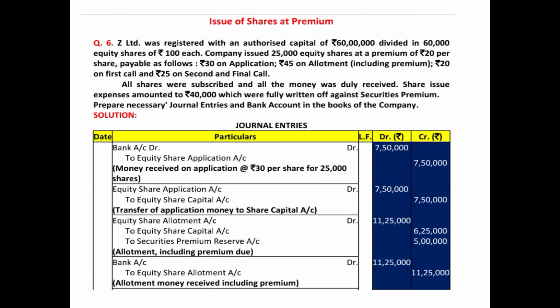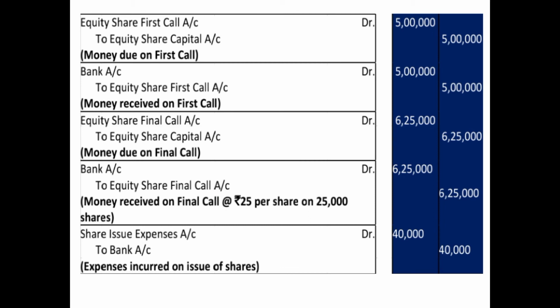Now we'll pass the entry for the first and the final call. For the first call, we'll pass the due entry first, and at the time of first call the company is calling up 20 rupees. So 20 rupees on 25,000 shares makes 5 lakh rupees. So the due entry will be equity share first call account debited 5 lakh to equity share capital account 5 lakh. After passing the due entry, we'll pass the receiving entry as bank account debited 5 lakh to equity share first call account 5 lakh.